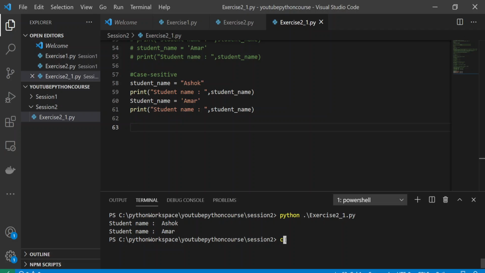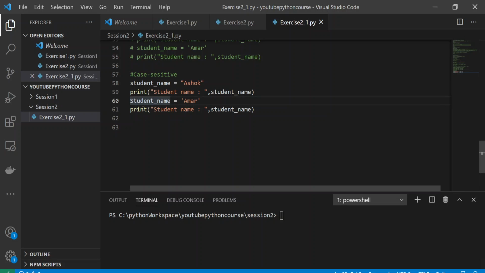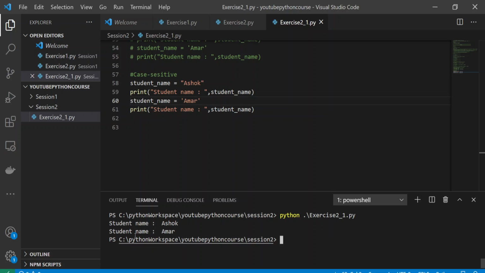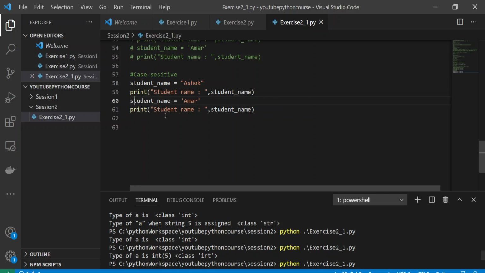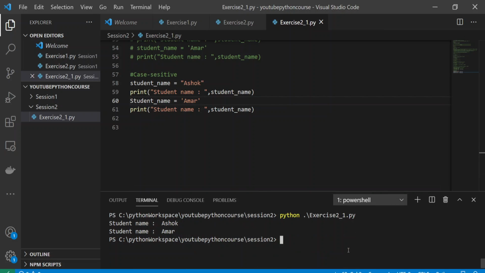Now let's see. Okay, first I will do this. See, it assigned the student name Amar and Ashok. Now if I change the variable name to capital S, for example, then what do I get to see? If I type this, it will give Ashok.